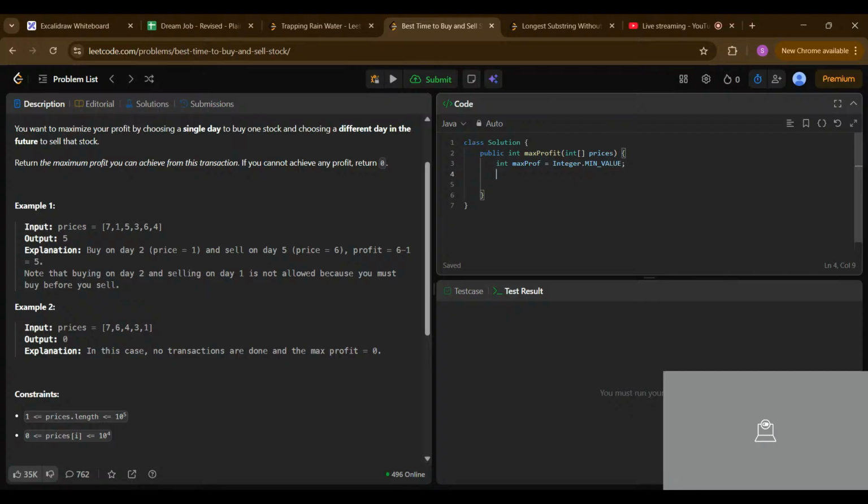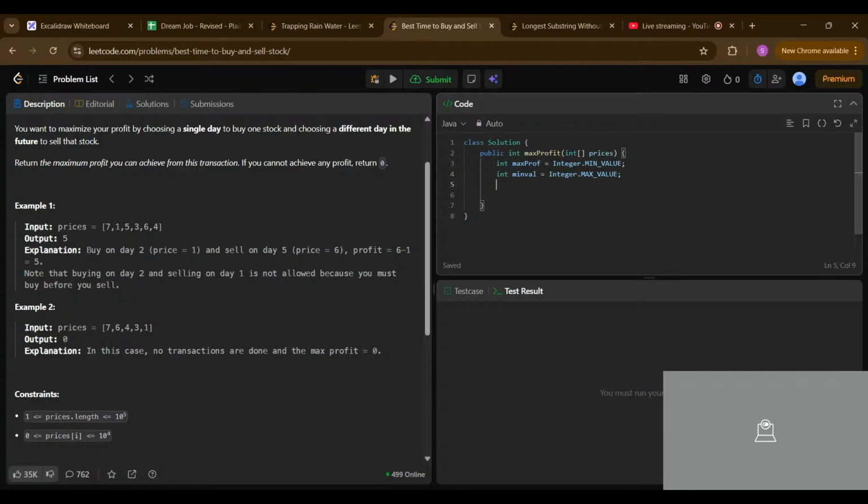You can see why we keep this min value: we compare the maximum profit with our maximum value. And we need one more thing, the min value as of now, which we assign Integer.MAX_VALUE.